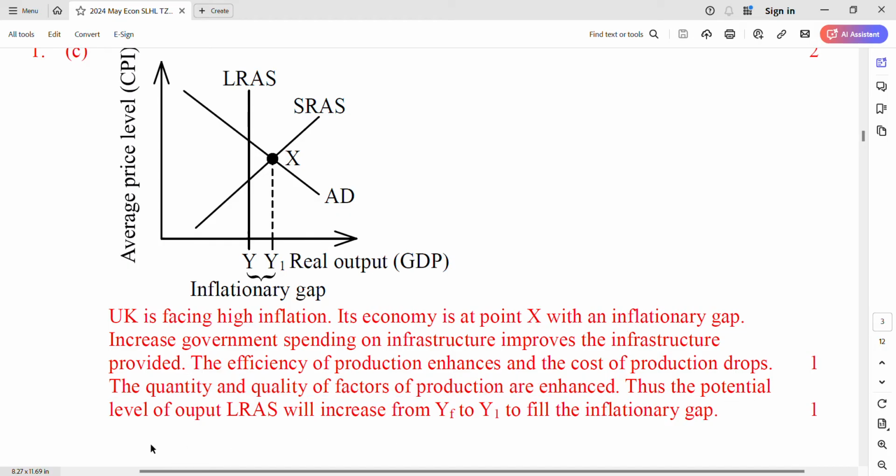Just the potential level of output, LRAS, will increase from YF to Y1, and then fill the inflationary gap. You can skip the last one, but remember this one is important: quantity and quality of factors of production are enhanced. It is the expansionary supply side policy, right?